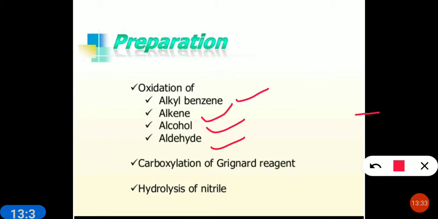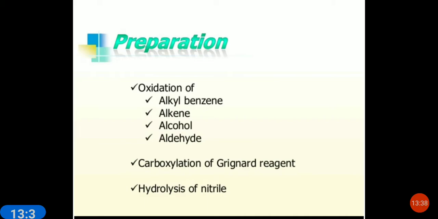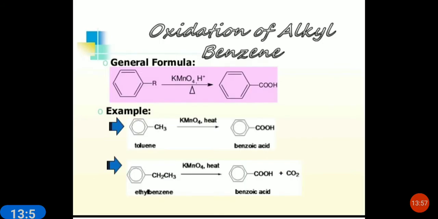When an oxidation reaction takes place, formation of carboxylate occurs. Carboxylation of the Grignard reagent: with the help of Grignard reagent, we can increase the number of carbons. And hydrolysis of nitrile. If the nitrile CN group is there, the number of carbons will be increased.